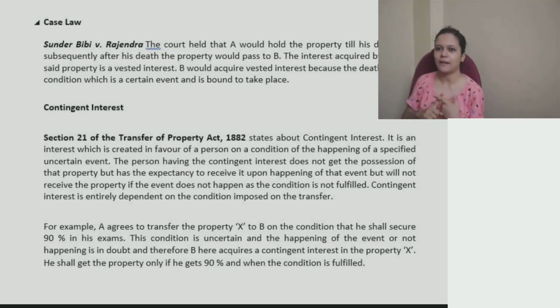If the event happens, only in such a case you will be getting the property, right? That means there is a likelihood that if you try hard, you will be able to get 100% maybe in your board's exam. There is only a possibility, but we are not certain about it. We are not even certain that you will be appearing for board's exam. So that is why it is contingent interest, and the other one is vested interest, where the event is certain, it is bound to happen.